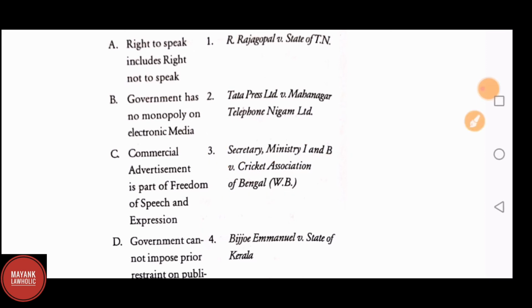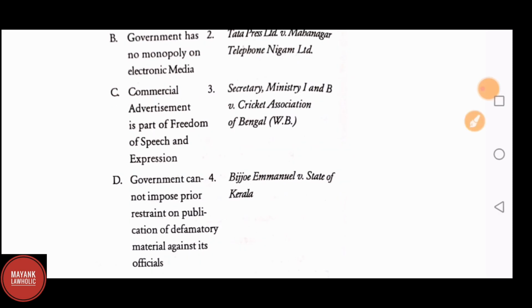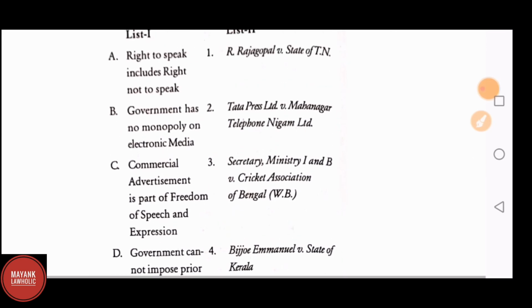C. Commercial advertisement is part of freedom of speech and expression. It was held in Tata Press Limited versus MTNL. D. Government cannot impose prior restraint on publication of defamatory material against its officials. It was held in R. Rajagopal versus State of Tamil Nadu.